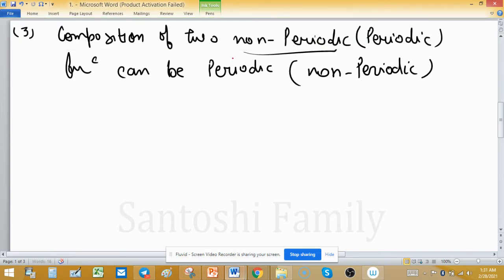Remember this point: if non-periodic, then can be periodic.